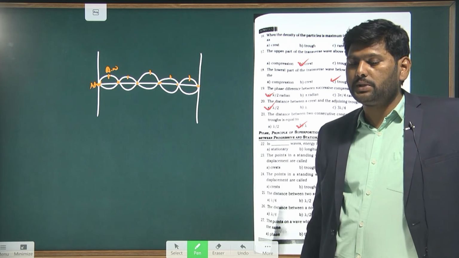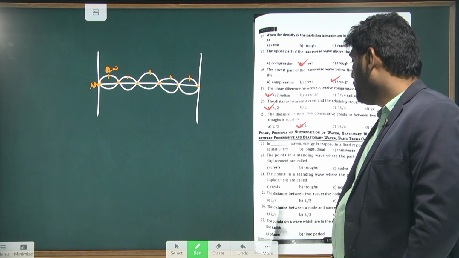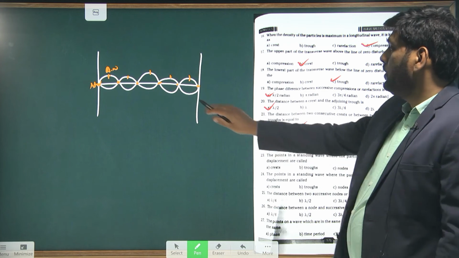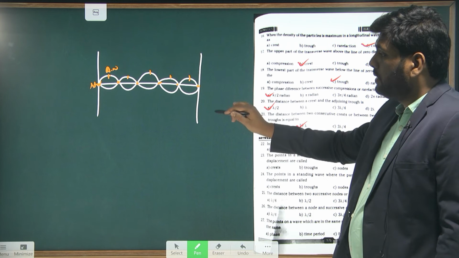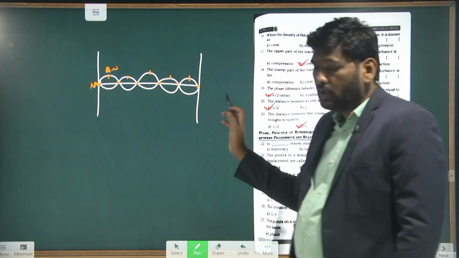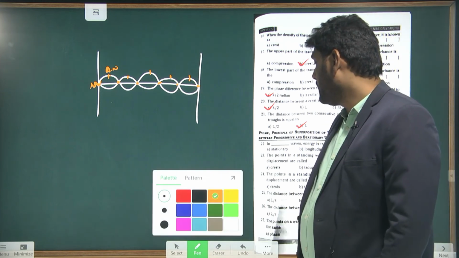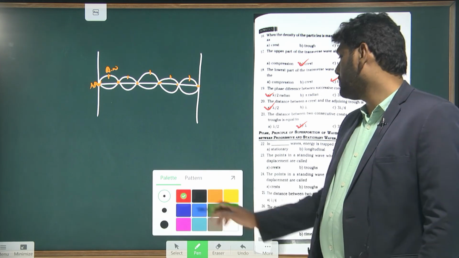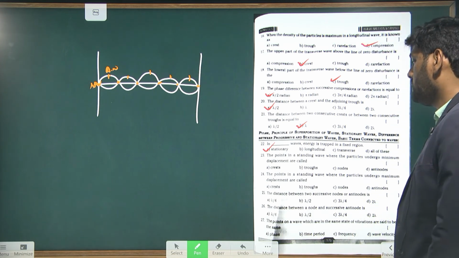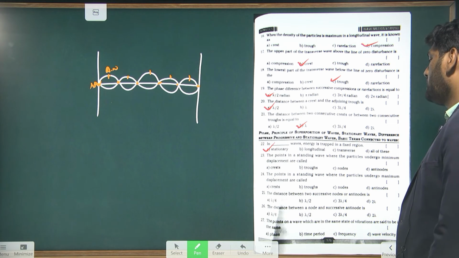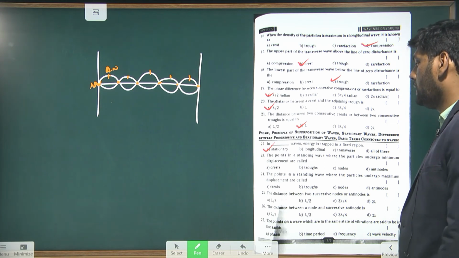Now look here: in the stationary wave formed, between this point and this point, what gets trapped here? Energy is trapped. So the answer for this question is stationary wave.